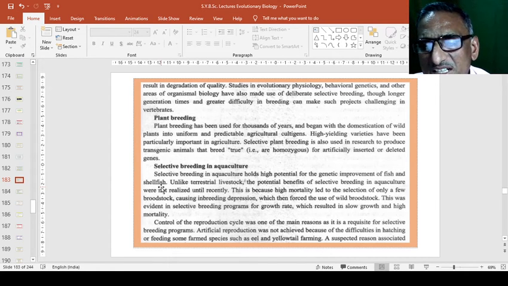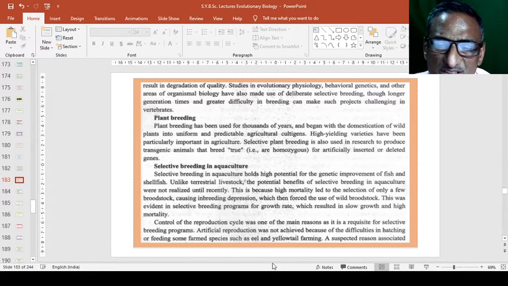This is because the high mortality led to the selection of only a few broodstock, causing interbreeding and inbreeding depression, which then forced the use of wild broodstock. This was evident in selective breeding programs for growth rate, which resulted in slow growth and high mortality. Control of the reproduction cycle was one of the main reasons, as it is a requisite for selective breeding programs.